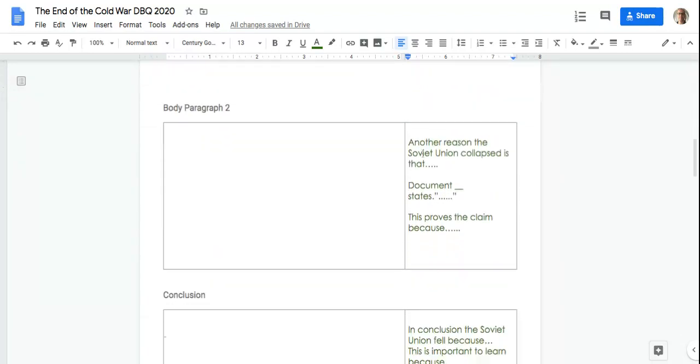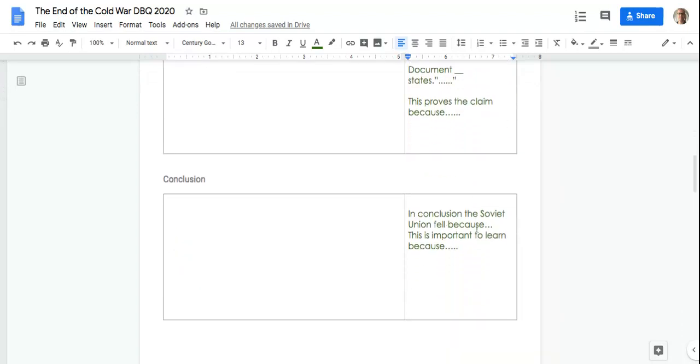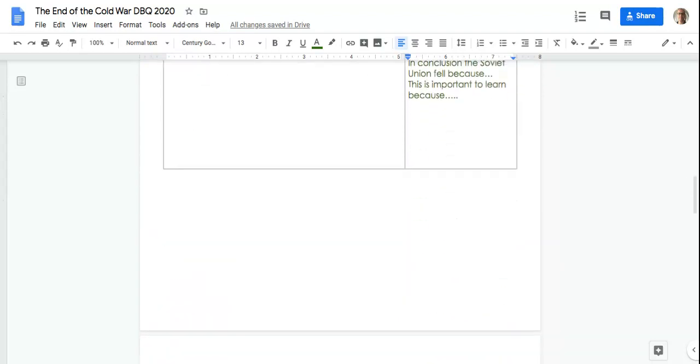Then you do the same thing for paragraph 2, another reason. In conclusion, the Soviet Union fell because, you could explain them just a little bit there again. This is important to learn because. So why is it important to learn how the Soviet Union fell? Or what could we use that information for in the future? Hopefully this is